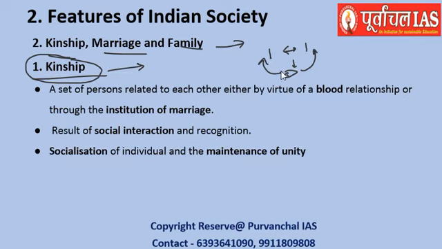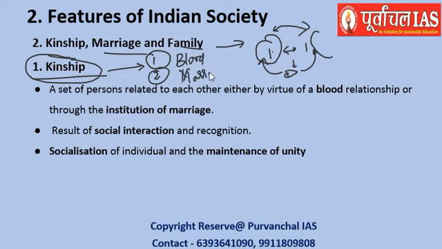Blood relationship starts appearing here, and these two people have a relation of marriage. The families of these two people have a relation of marriage, while the children have a relation of blood with their parents, right? So there are two kinds of kinship relations. One is based upon blood, the other is based upon marriage. We'll see the names for these things.